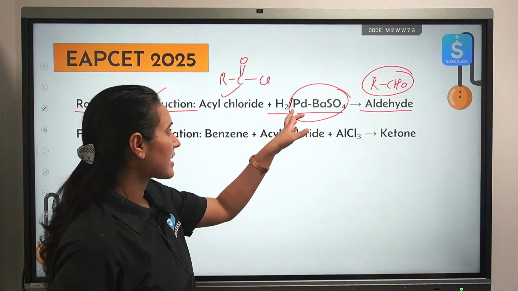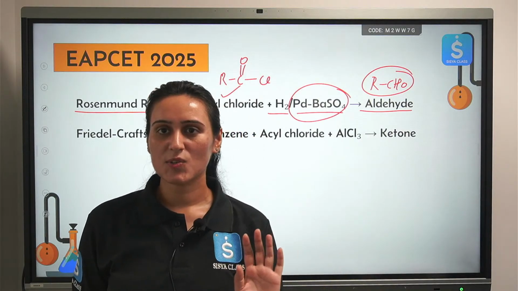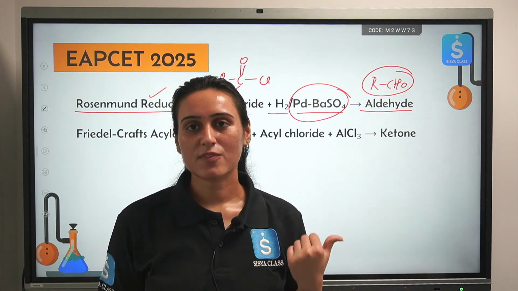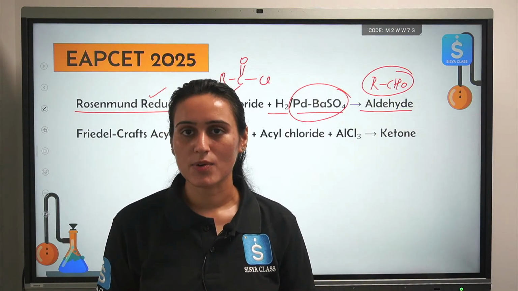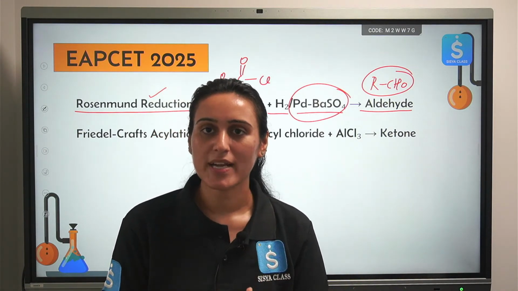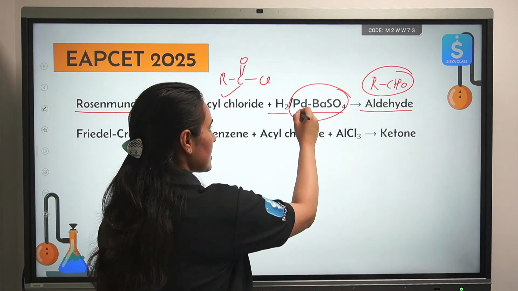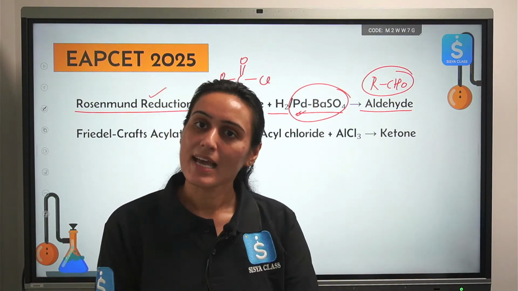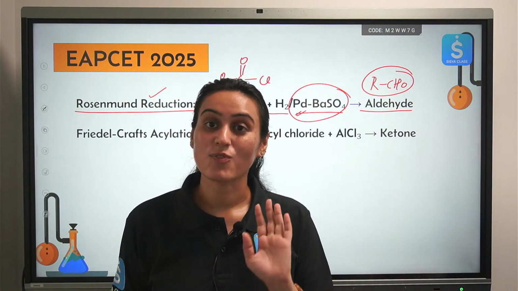Now why are we taking this palladium on BaSO4? Why are we not reducing it with H2 only? Because if you only take H2, you will receive alcohol. We are not trying to prepare alcohol here. We are doing partial reduction only to aldehyde. We don't want to reduce it to alcohol. If you remove this BaSO4, the poison that you have taken here, you will get alcohol. You are not trying to prepare it. So BaSO4 is very important.